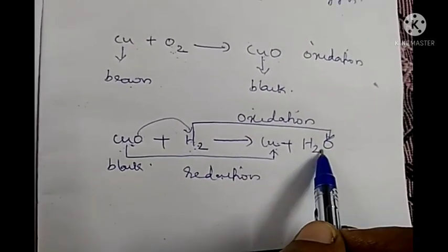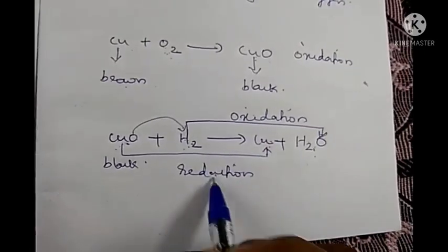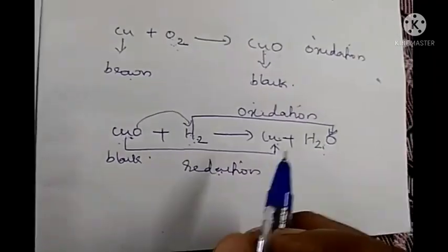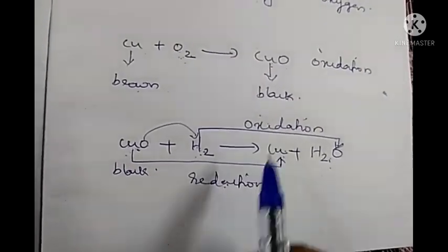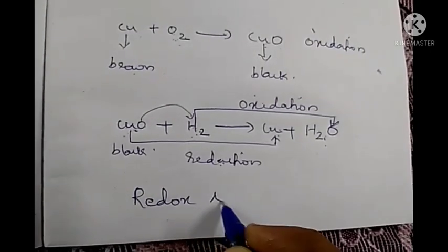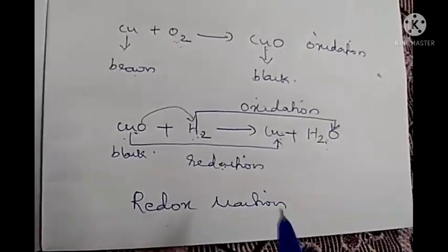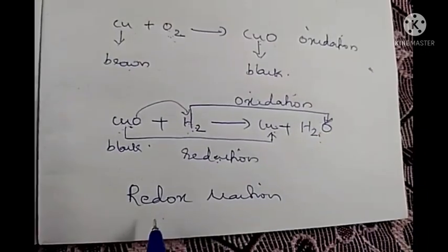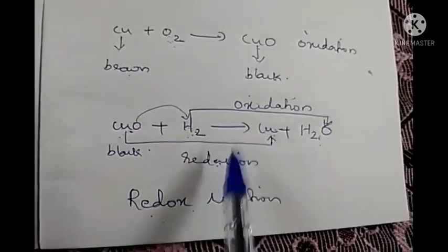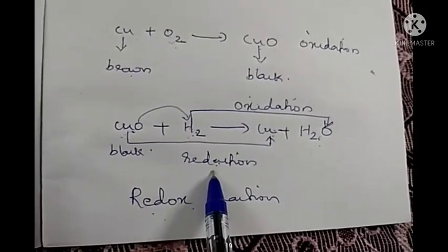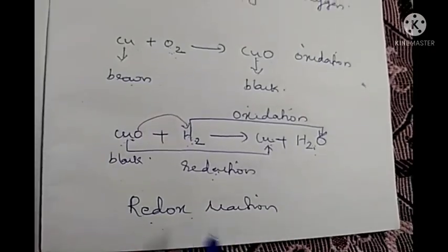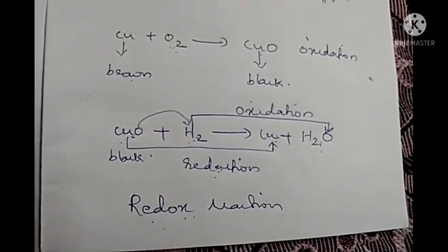This reaction involves oxidation and reduction. Both reactions are occurring simultaneously. Such a reaction in which oxidation and reduction occur simultaneously is known as redox reaction. So this reaction can be called as a redox reaction because during this reaction, oxidation and reduction occur simultaneously. At the same time, both reactions are occurring.